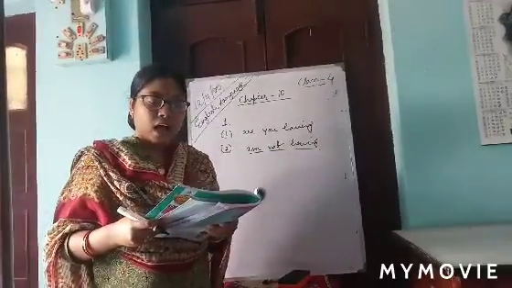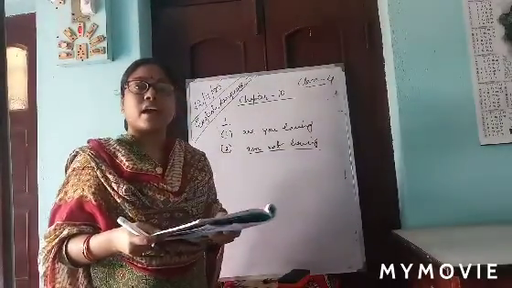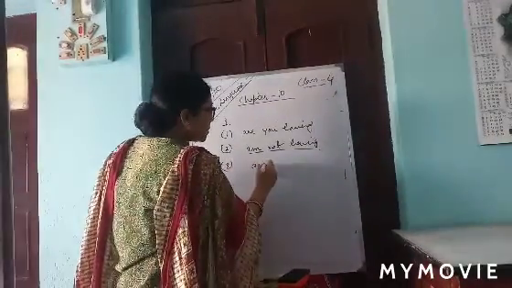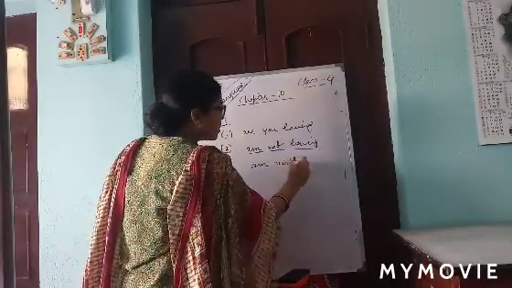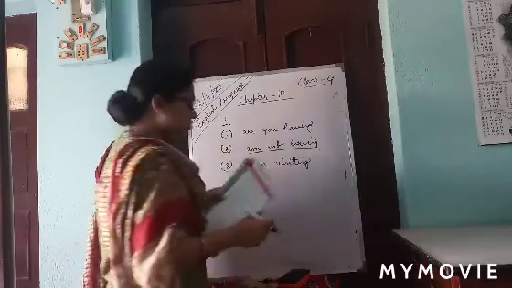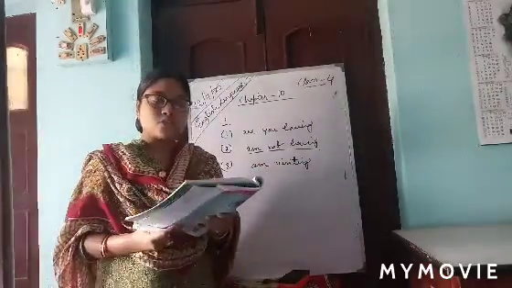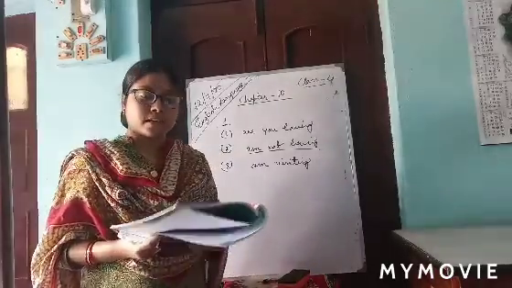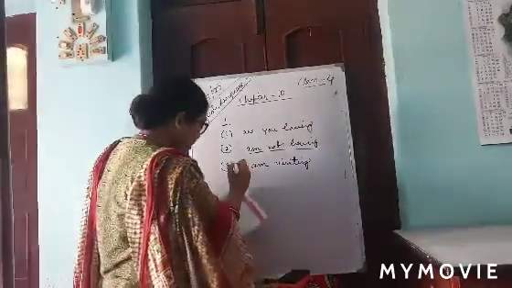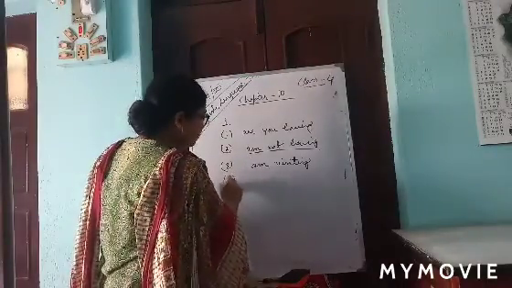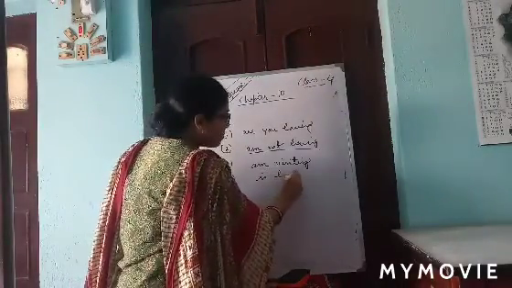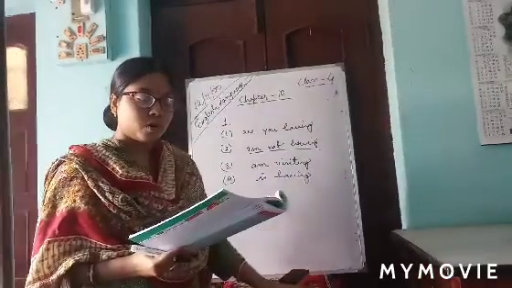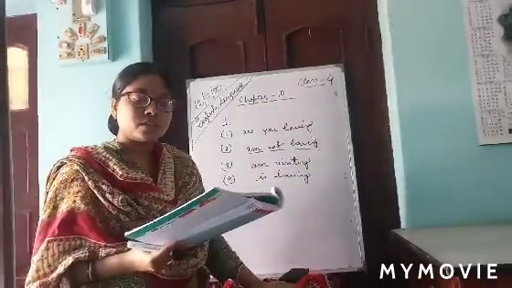Number 3: I am visiting my grandmother tomorrow. So what will that be? I am visiting. I am visiting my grandmother tomorrow. She is having a birthday party. Number 4, you write: she is having a birthday party tomorrow. Are you busy on Tuesday evening?